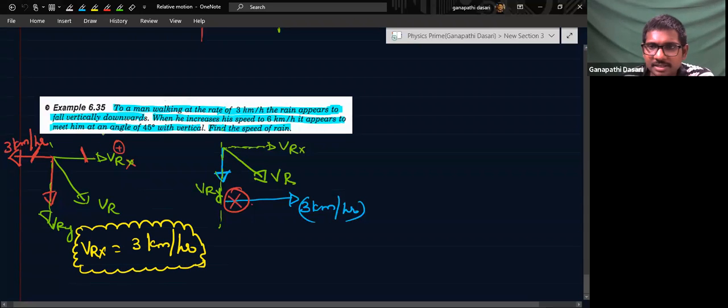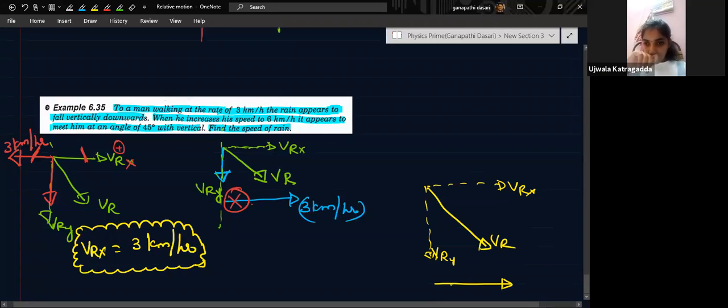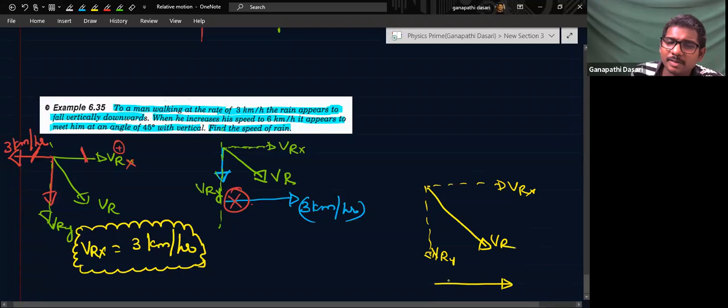Okay. Let me see. So I assumed rain to be falling like this. This is the real rain. Now it will have two components. One is Vrx, one is Vry, the vertical velocity. This is the real velocity of rain. Now the man, in the first case, is going with 3 kilometers per hour. So whatever the man experiences is what? He will experience rain with respect to the man.